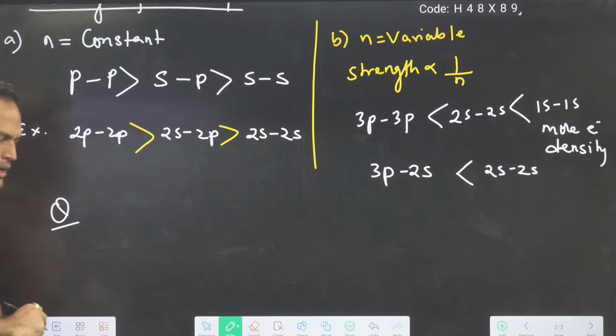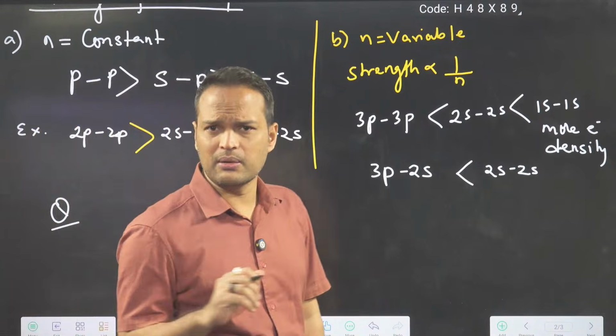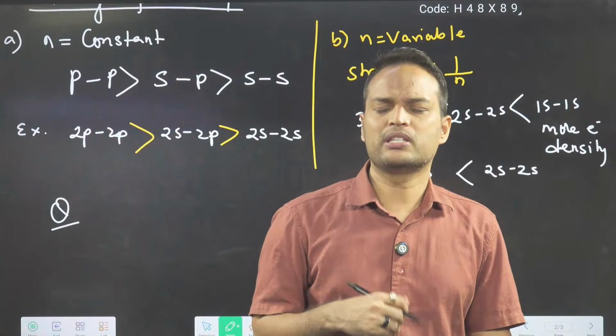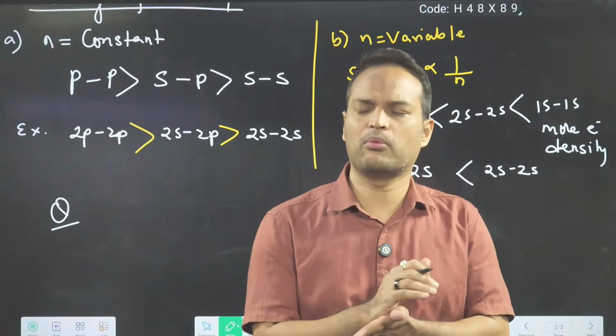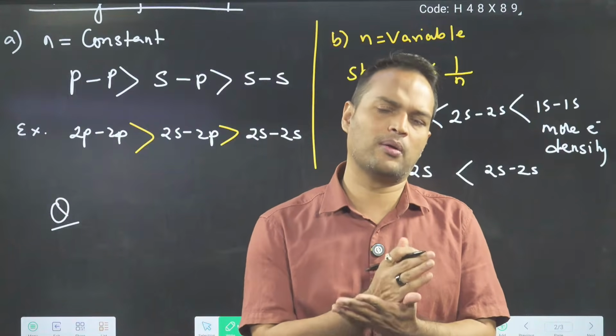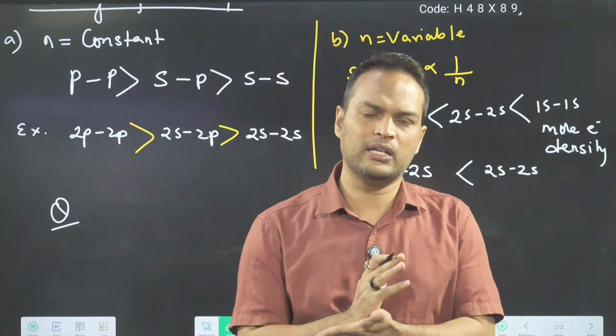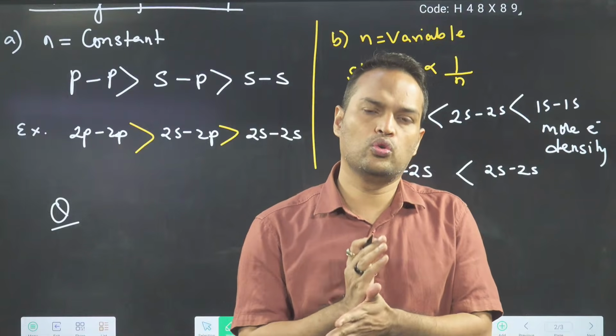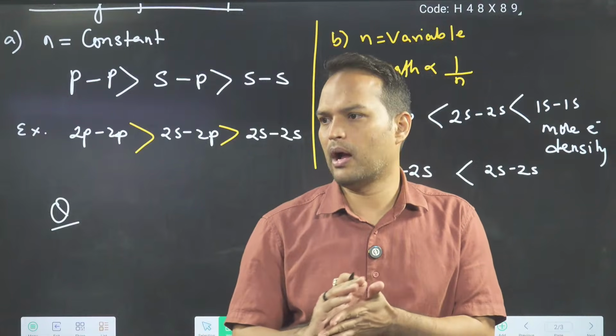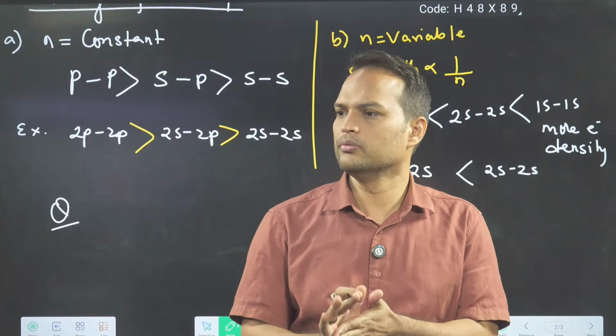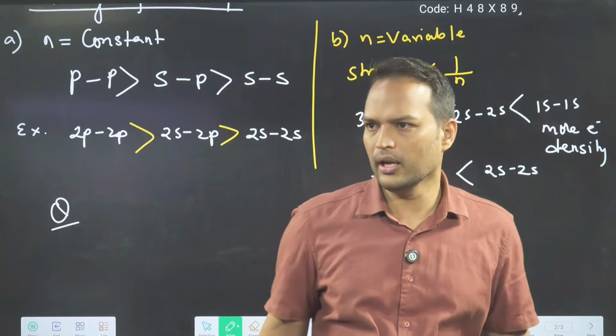Listen carefully. As I have told you the difference between sigma and pi bond: sigma bond is stronger, first sigma bond is formed, then pi bond is formed. According to VBT, no pi without sigma. All these things I told you. Okay?